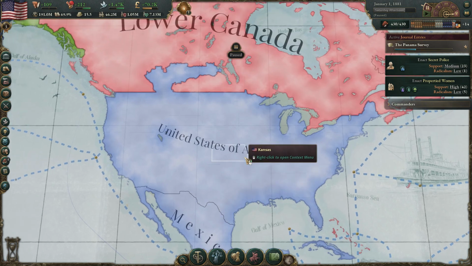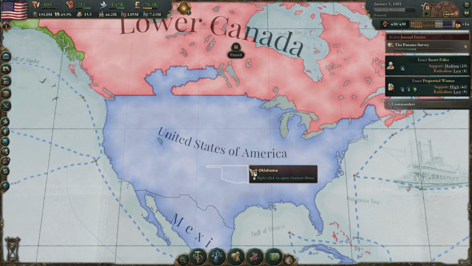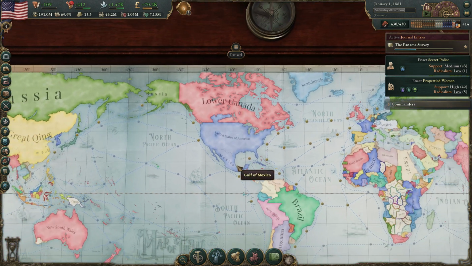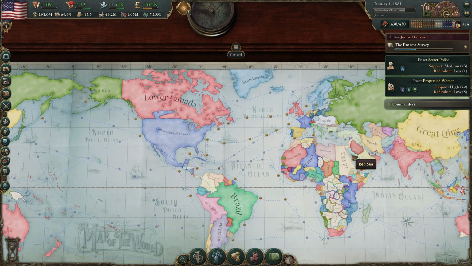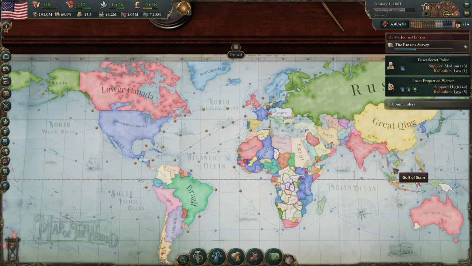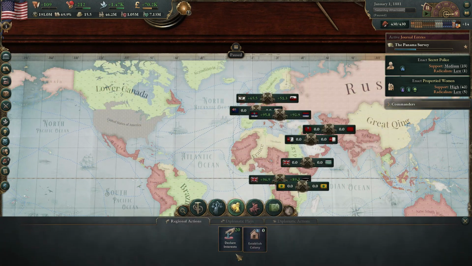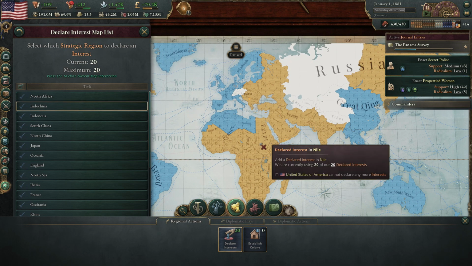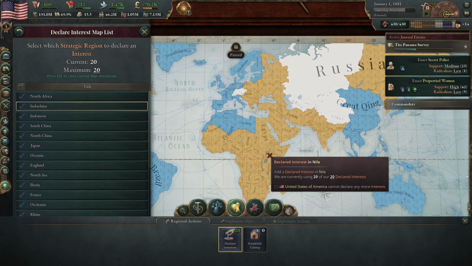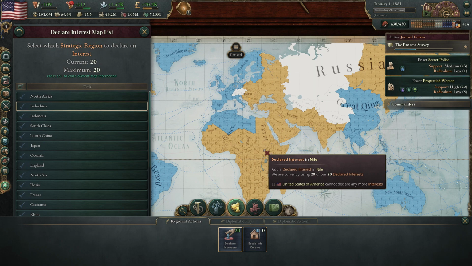We're going to jump into today's episode by talking about interest, one element of interest that I haven't really mentioned yet. We've seen in previous episodes that we can't interact in areas where we don't have interest. I think I was looking at this when it came to bankrolling countries in Africa, and you can't do that unless you have an interest in that region. And that also extends to trade. You cannot trade with a country unless you have overlapping interests.